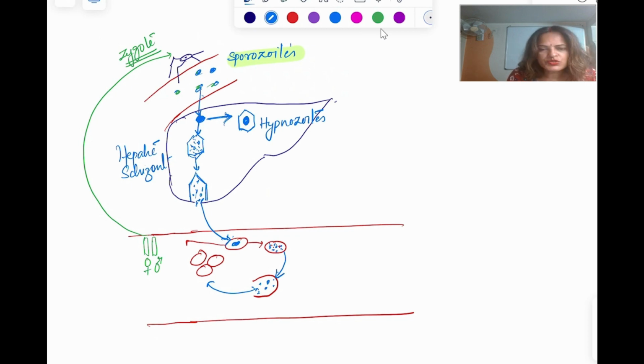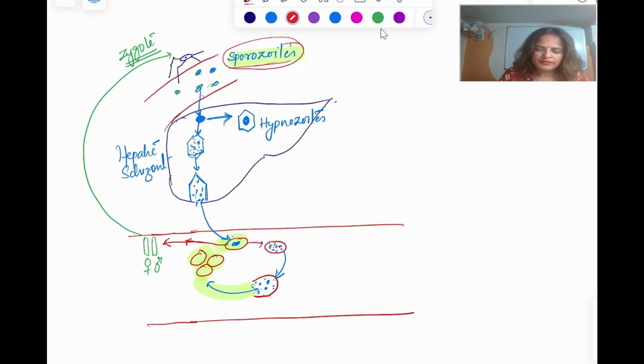And once it is mature, then what will happen? There will be release of merozoites in the circulation, which is going to infect further new RBC, and few of these will be changing its form into male and female gamete, which is taken up by another mosquito, and there will be further development into the zygote and sporozoite. The further cycle will happen in the mosquito.